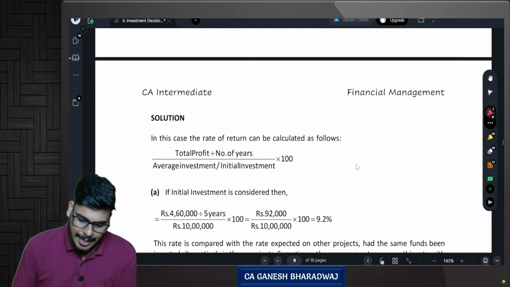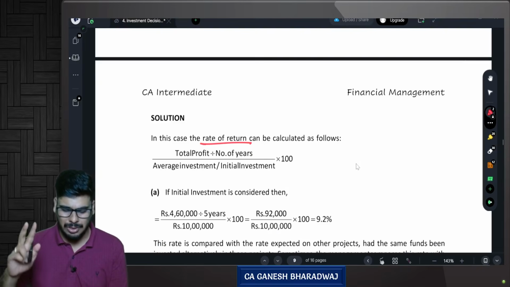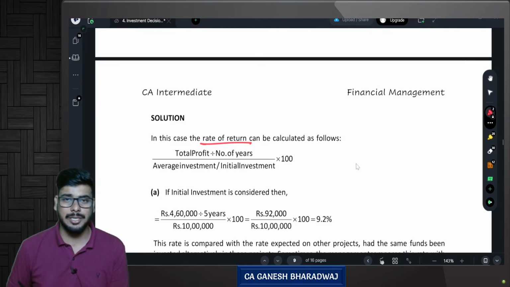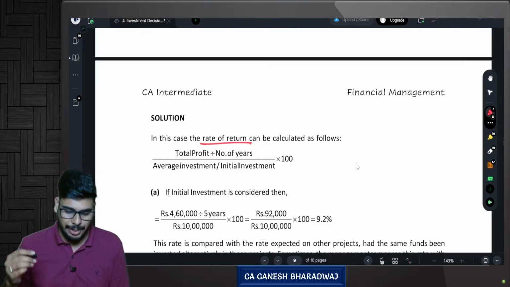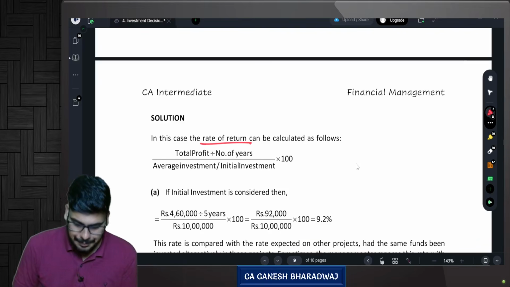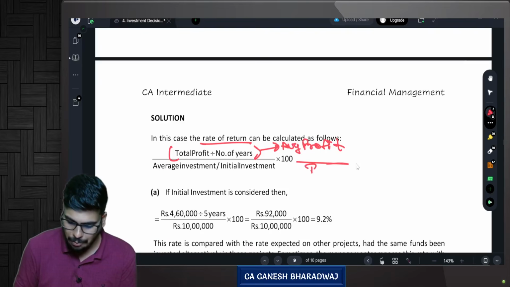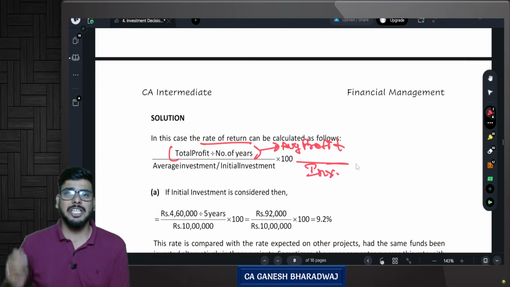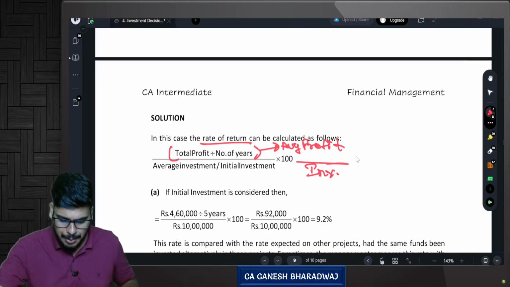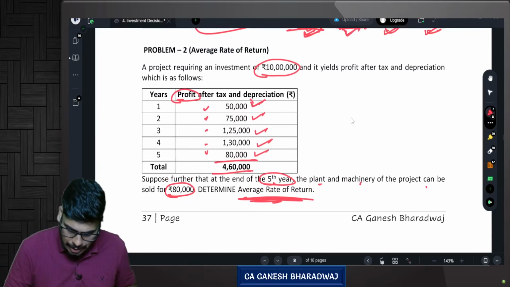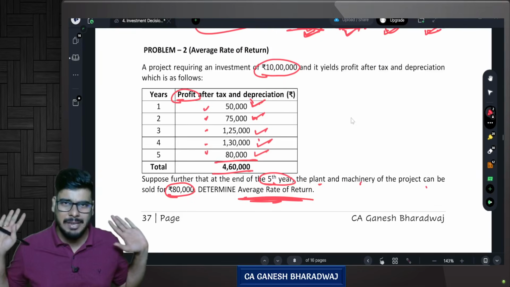Now, the rate of return can be calculated as follows. Basically, the reason why I'm doing this is there are 2 ways in which you can compute the average rate of return. The first one is what? The numerator should have average profits, and the denominator should have investments, correct? Average profit, how will you compute? Very simple. Sum total of all the 5 years profits divided by 5, correct or not?